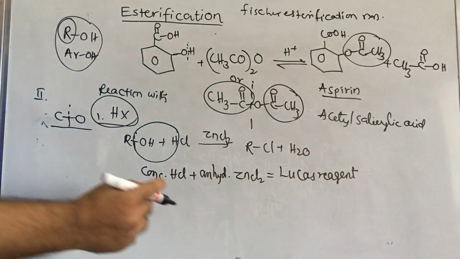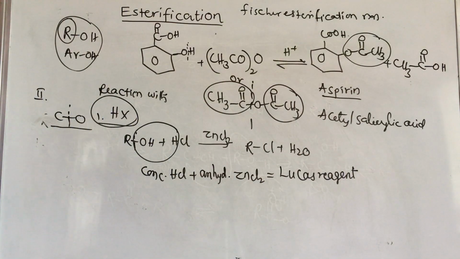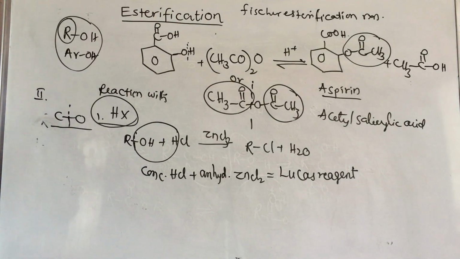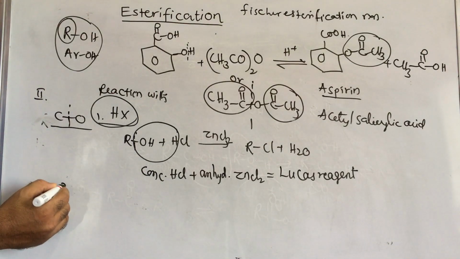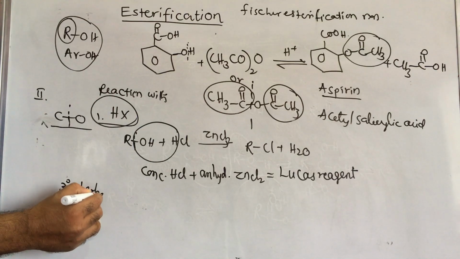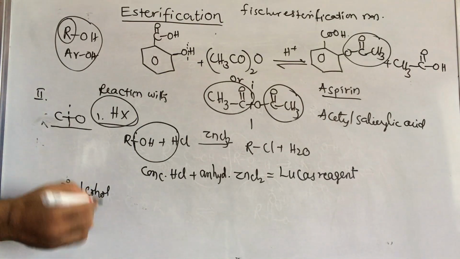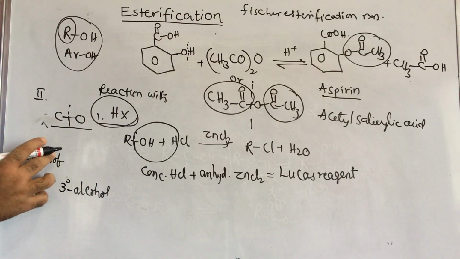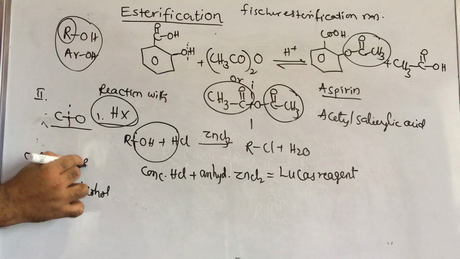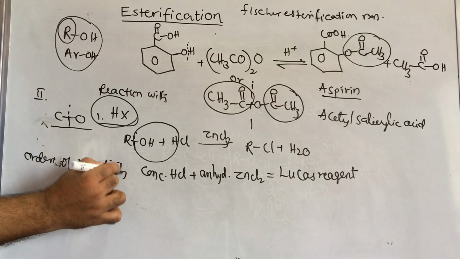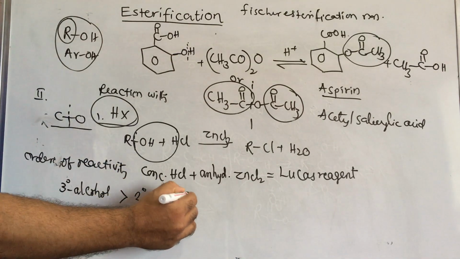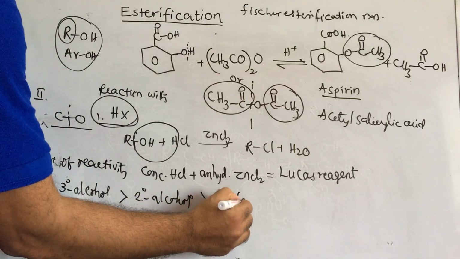What do you call this? Lucas reagent. Primary, secondary, and tertiary alcohols are soluble in Lucas reagent. When primary, secondary, and tertiary alcohols individually react with this Lucas reagent, the tertiary alcohol reacts immediately, within a second, a fast reaction. Order of reactivity with Lucas reagent: tertiary first, then secondary alcohol, then primary alcohol.